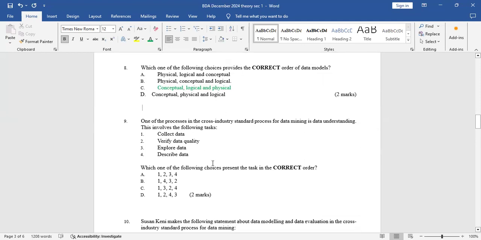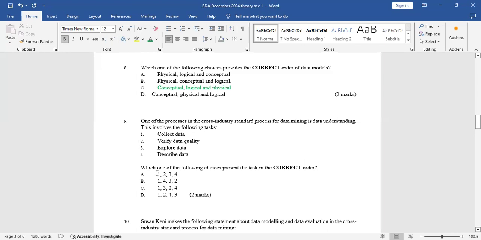Number 9, one of the processes in the cross-industry standard process for data mining is data understanding. This involves the following tasks. 1, collect data. 2, verify data quality. 3, explore data. 4, describe data. Which one of the following choices presents the tasks in the correct order? So it means from the beginning to the end. So obviously the first step in data understanding is always collecting data.